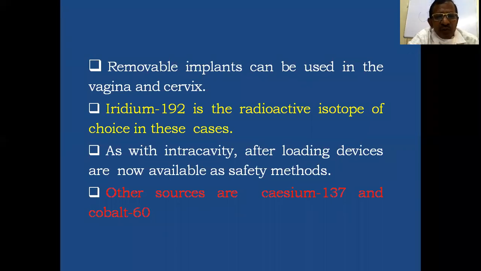Iridium-192 is the radioactive isotope of choice in these cases.